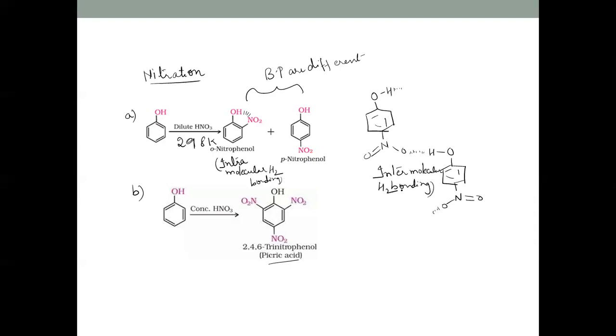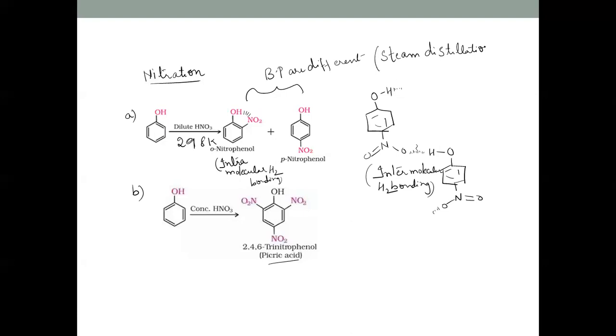So in order to break these bonds between the molecules so that it becomes volatile, and then it can enter into the vapor state, the temperature required is more in this case. But here, since the bonding is within the same molecule, that is intra, the boiling point is less. Because of this difference in intra and intermolecular hydrogen bonding, para-nitrophenol is less volatile, and this is more volatile. As a result, they can be separated by means of steam distillation. Right.